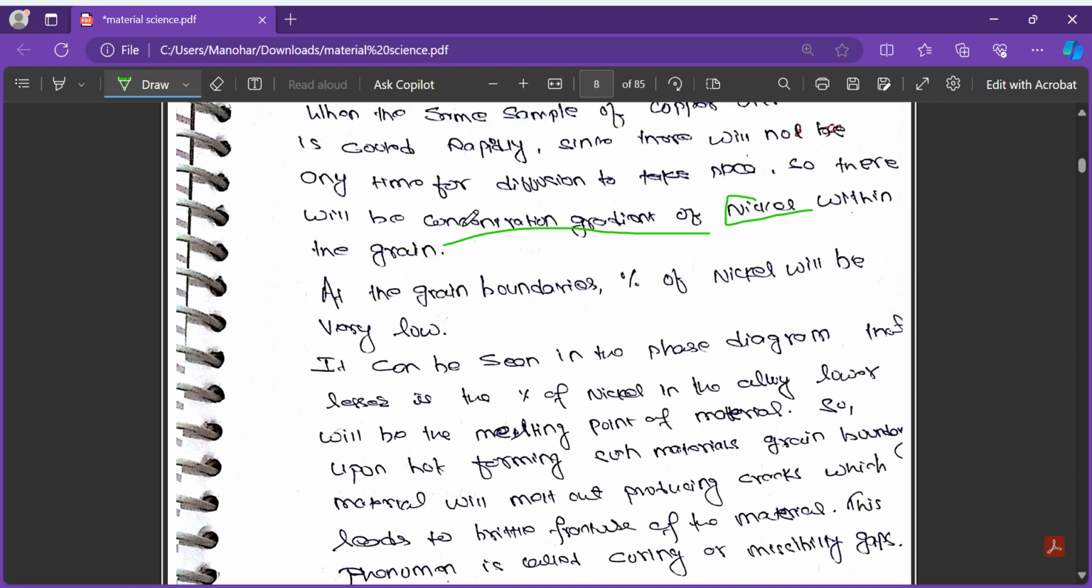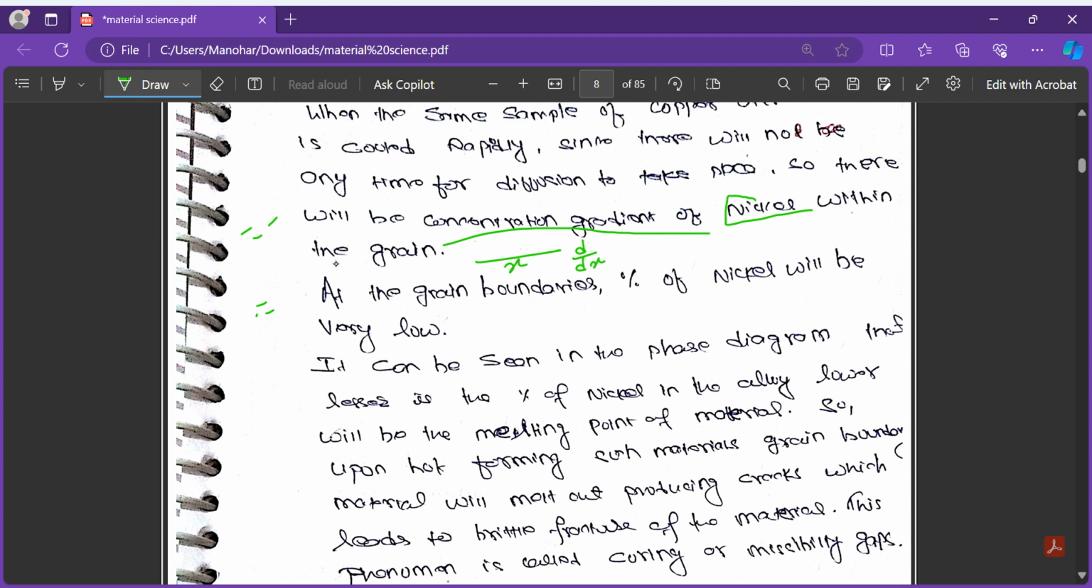What do you mean by the concentration gradient? It means somewhere there will be high nickel, somewhere there will be less. Gradient means change over the length. What is gradient? Gradient means change per unit length. It is not constant. Suppose this is the x length, so there will be change per unit length. So there will be a concentration gradient of nickel within the grain.